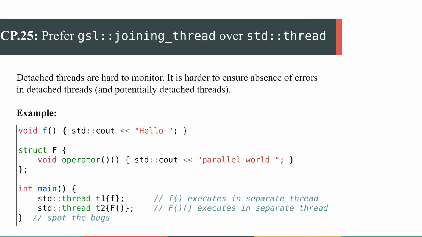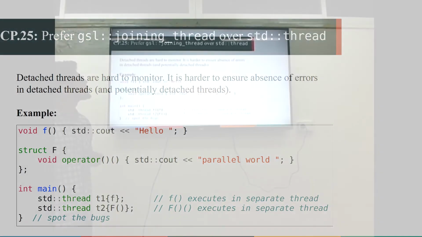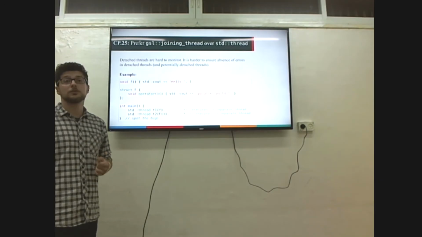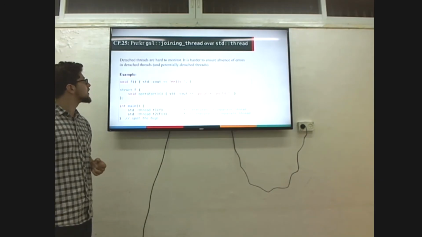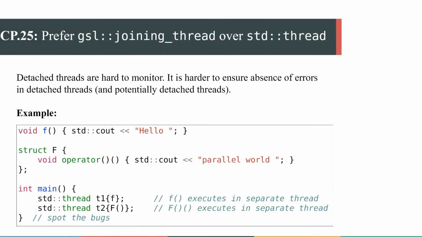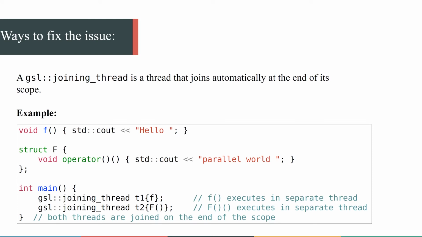So CP25: prefer using GSL joining thread over std thread. The idea is that when you create a std thread, you must explicitly tell what you want to do with it at the end of the scope, whether you want to join or detach. Otherwise, std terminate is called, which will bring your application down. So if you want to avoid this situation and don't want to care about this, you may use GSL joining thread, which joins automatically at the end of its scope.